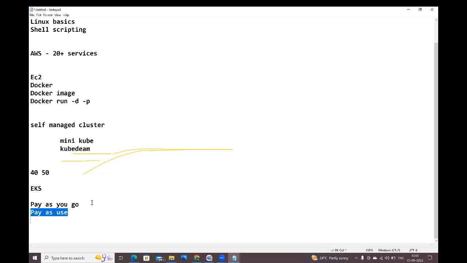See, guys, pay as you go means, today morning I have deployed my application in the server. But my application is not that popular. I am not getting any request. In the complete day, my application hasn't received even one request. Still you need to pay the money. Until the time your application is running in the server, till that time you need to pay the money.